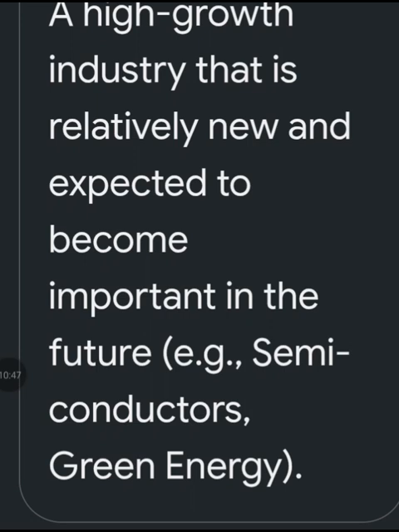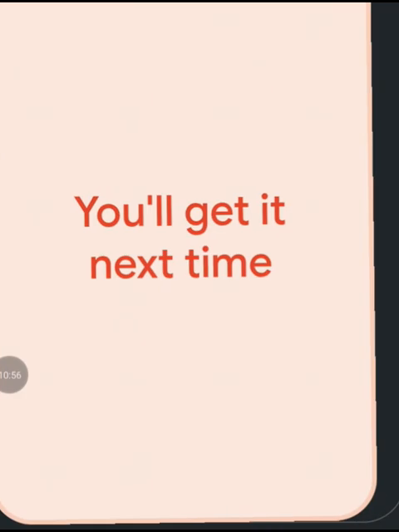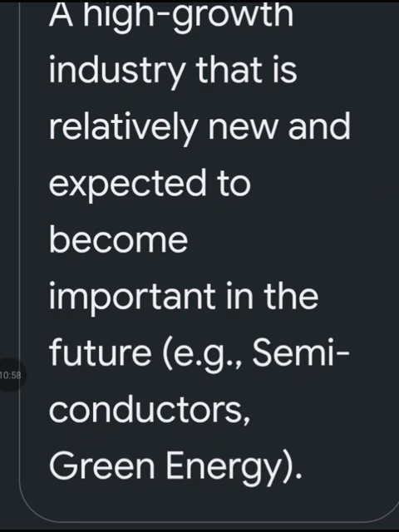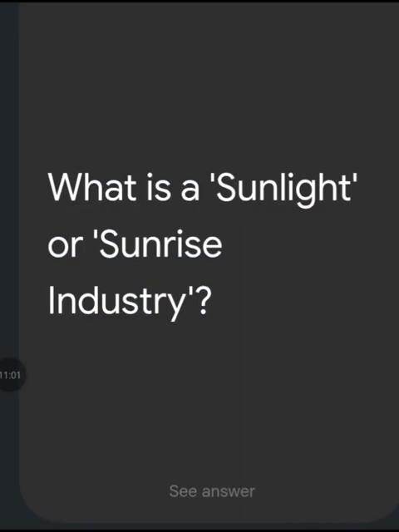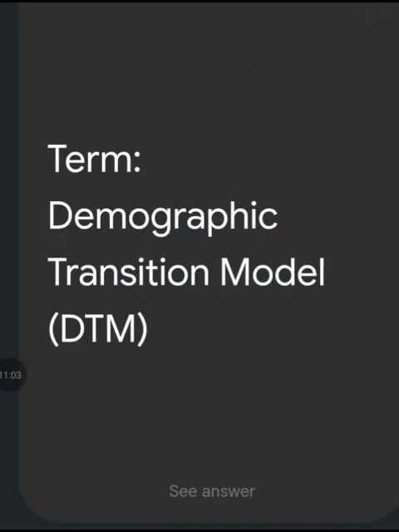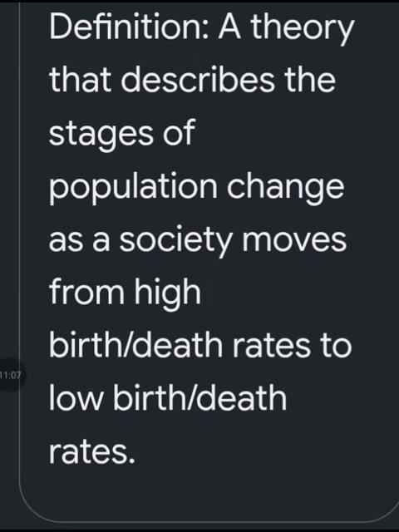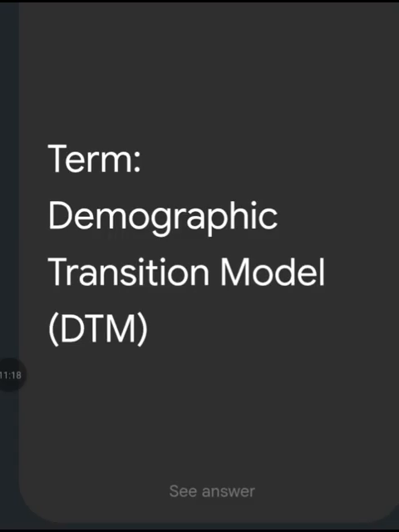A high growth industry that is relatively new and expected to become important in the future. For example, semiconductor, green energy is called a sunlight or sunrise industry. Define term demographic transition model, a theory that describes the stages of population change as a society moves from high birth or death rate to low birth death rate, called demographic transition model.